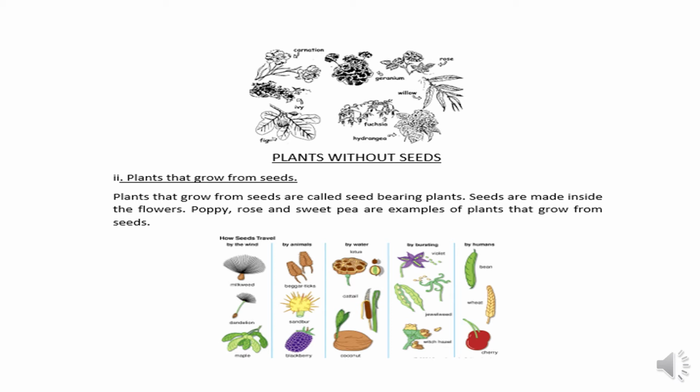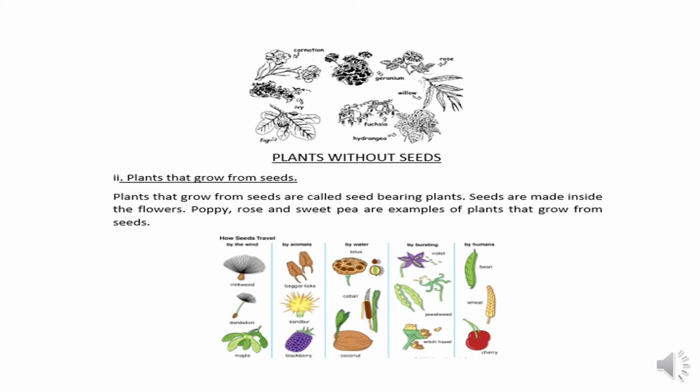In these plants, the seeds travel from one place to another by animals, because animals eat these plants, and when they go from one place to another and excrete there, the seeds disperse there, and that's how the plants grow there.